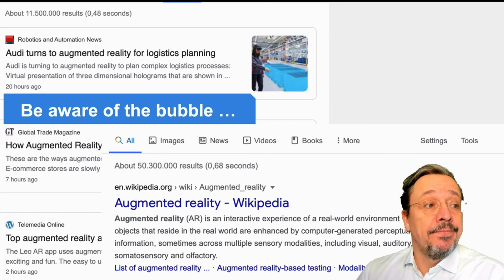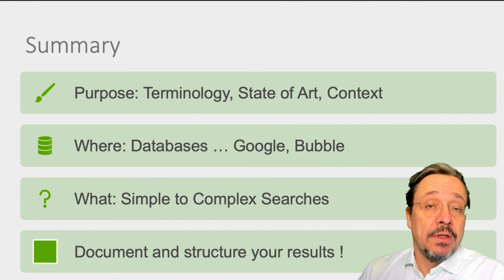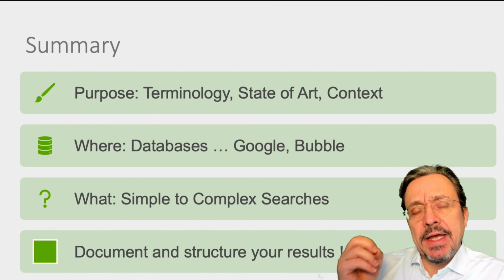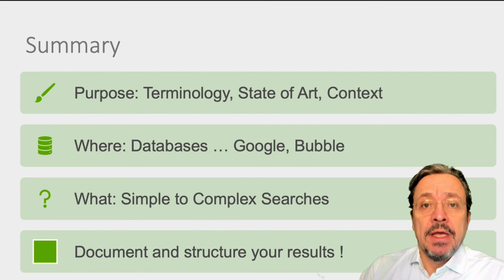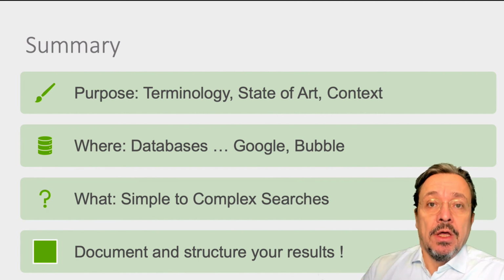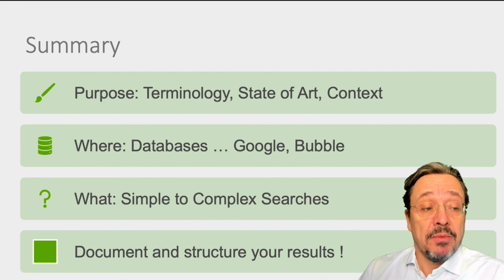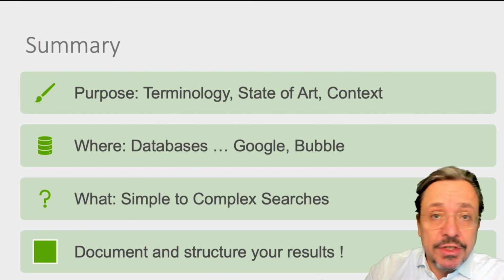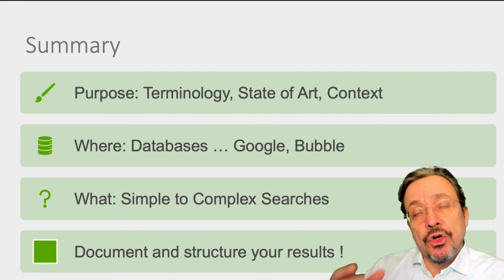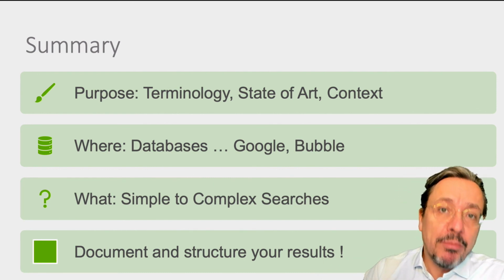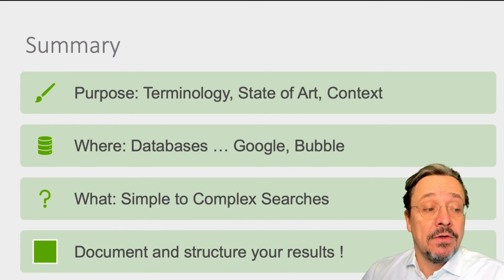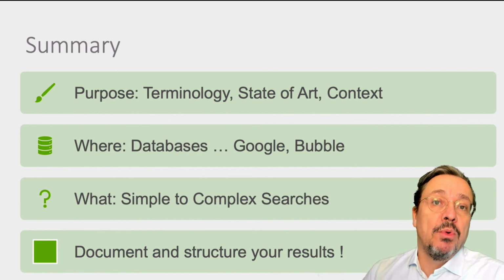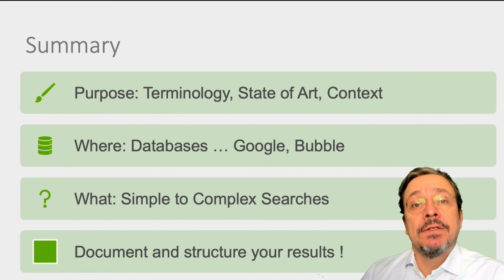So, to sum up, think about the purpose. What is it that you're actually searching for? And I come back to that later on. Try to understand the terminology, the state of the art, and the context of application where your research topic has been applied. Use databases, Google, and be aware of the bubble. Use different search engines. So search for simple terms and complex combinations of terms. And last but not least, very important, document your explorations in a logbook and regularly reflect on your logbook.